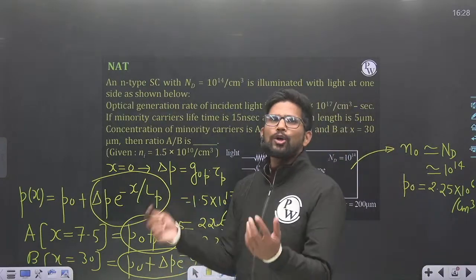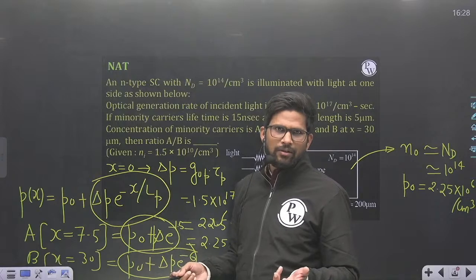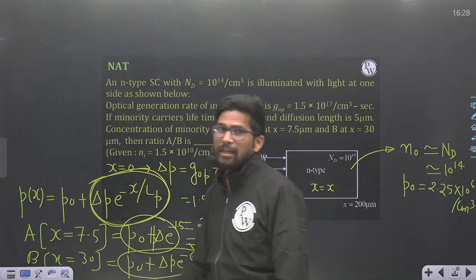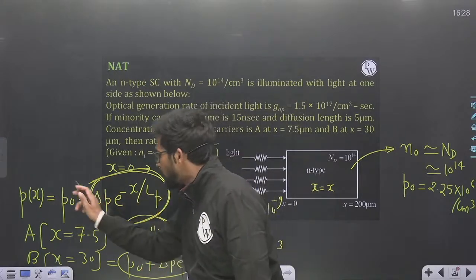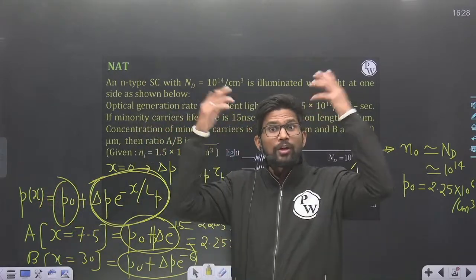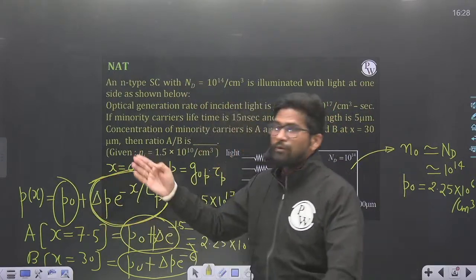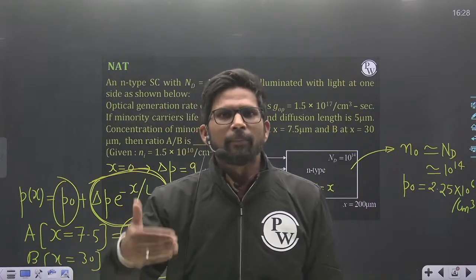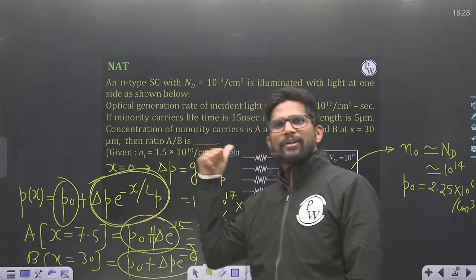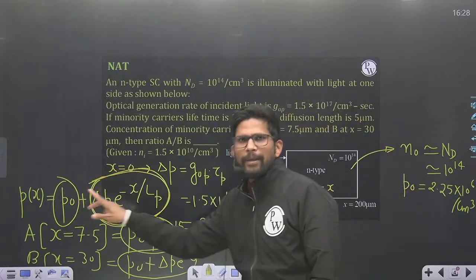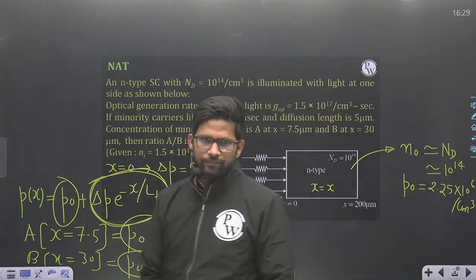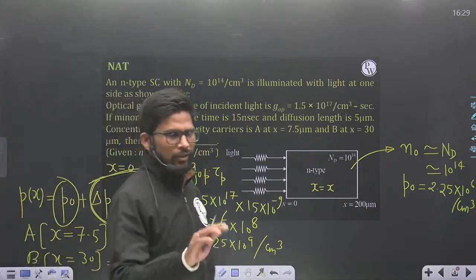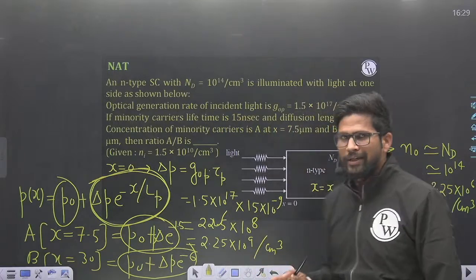In many questions that are already asked in the GATE examination, this value comes out to be very, very high in many cases, and that's where you neglect this P naught. And that's where you learn that only by using this formula can I find the right answer. That's where your concepts become wrong, and you will be in a trap whenever the values are comparable. Whatever answer it is, try to solve it and just put it in the comment box. Okay, so we'll be moving to the next question.